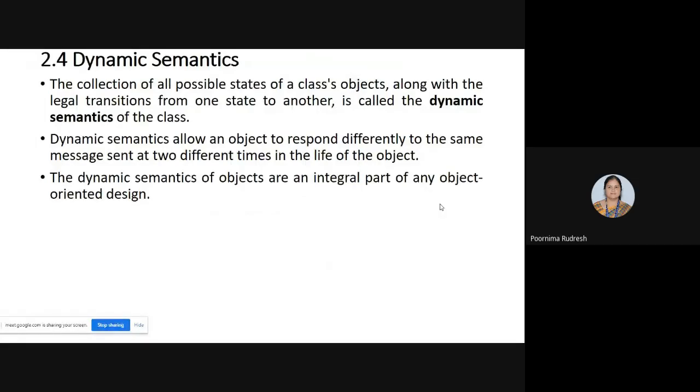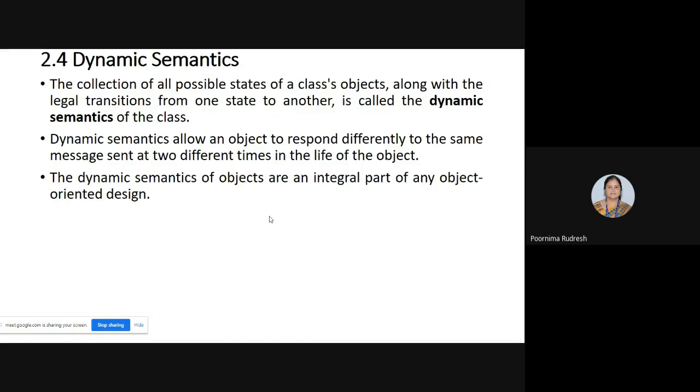At 11:40, yes. Pragati, class is next to. Yes, ma'am. Then two more topics are there: dynamic semantics, and one more that I will cover in the next class.